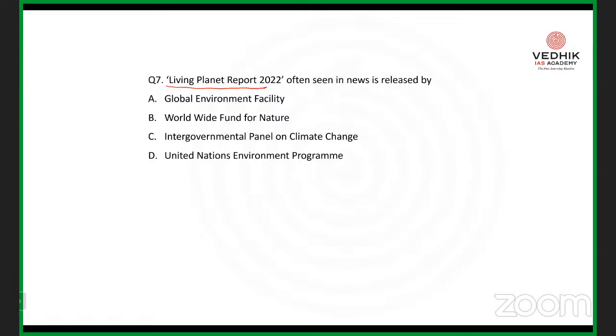One of the most highlighted reports recently is the Living Planet Report of 2022. And remember option B, World Wildlife Fund for Nature, or WWF. They have released the Living Planet Report of 2022. Apart from that, a lot of reports were in the news. So when you are preparing for UPSC civil services, write down the list of each and every report that was in the news. Try to make a proper revision on it. So in this question, option B, World Wildlife Fund for Nature, is the correct answer.